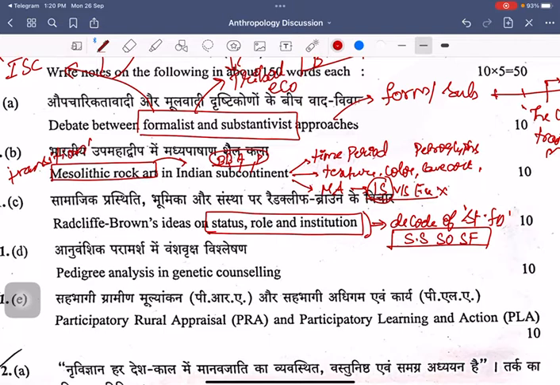You see that there is an interrelation existing between all these three elements, and you see that this particular theory of structural functionalism of R.C. Brown is derived from Emile Durkheim's concept of organic solidarity. And with this understanding, you can say that status is nothing but a static part of the individual's understanding. Role happens to be a dynamic part, whereas your institution happens to exist.